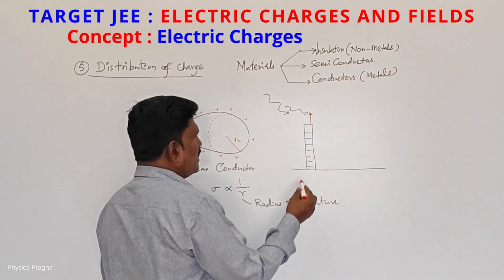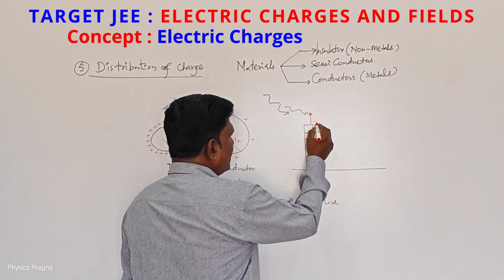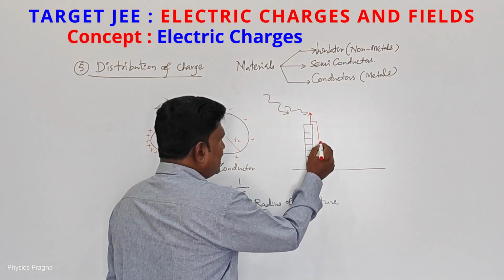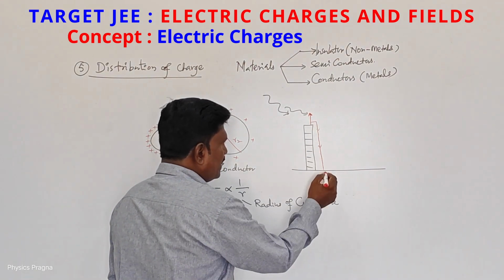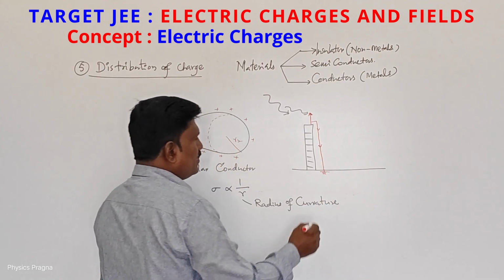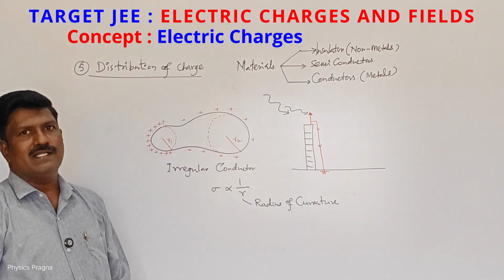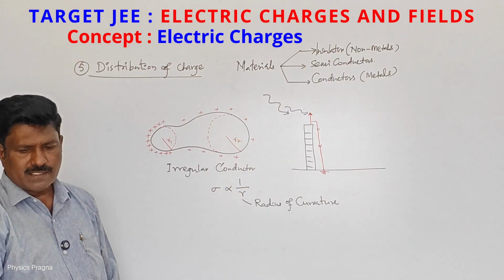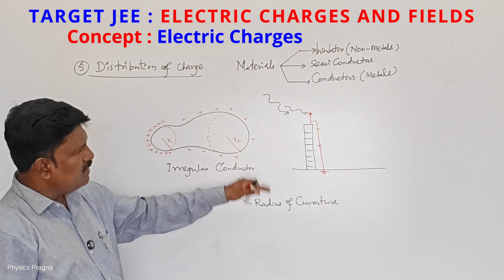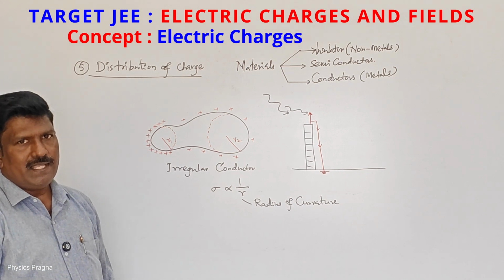So a large amount of charge will be falling on that copper umbrella, and with one wire we connect that to the ground. So all the excess charge will flow to the ground. Why? Because earth is a good conductor of electricity. That's why all the charges will move into the ground.